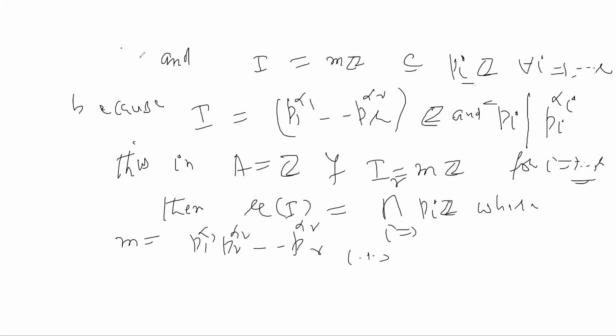That is to say that the radical of I is the intersection of all prime ideals containing I.